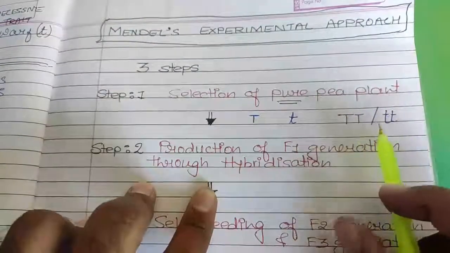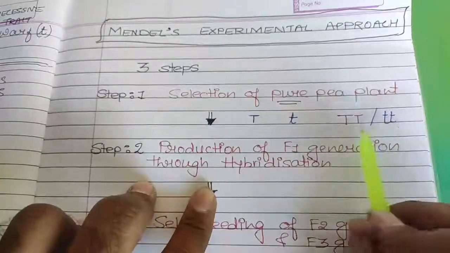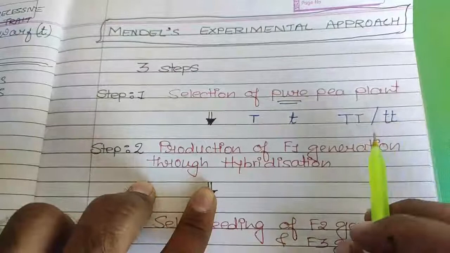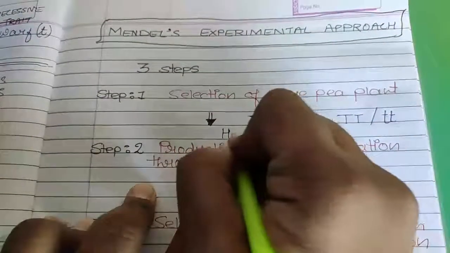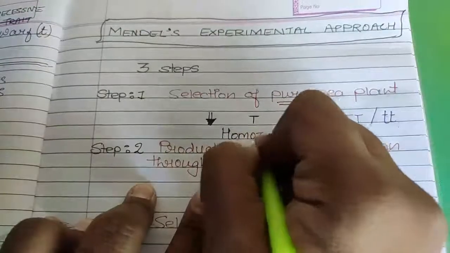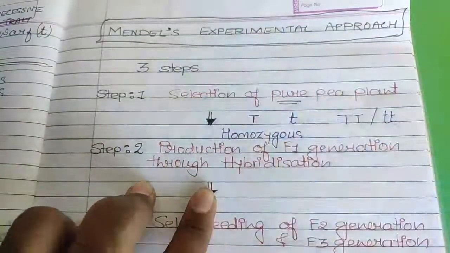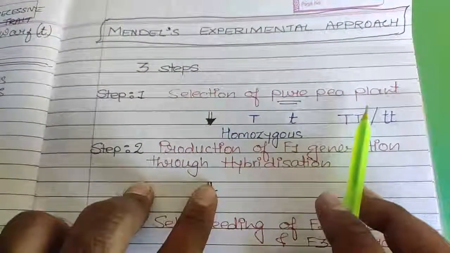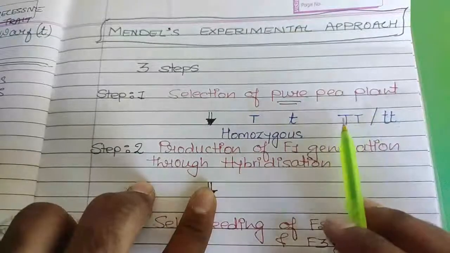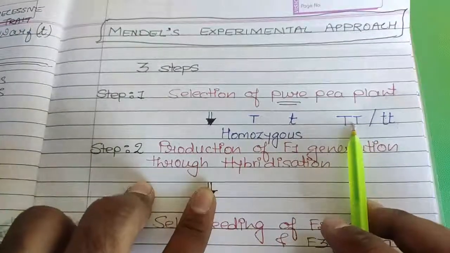Now we are calling those traits as genes. So this condition is to be fulfilled. This is known as homozygous condition. I told you that there is a particular term for this. Homozygous means that both the traits are completely identical.